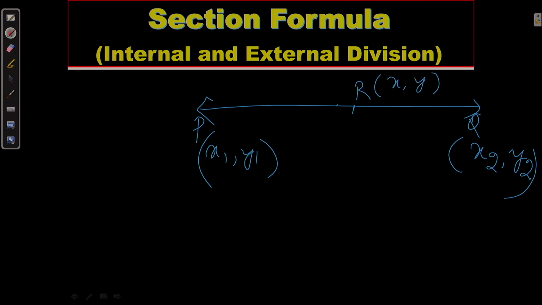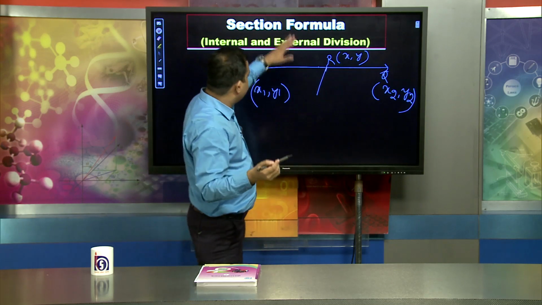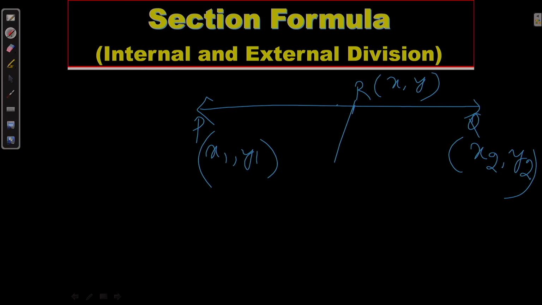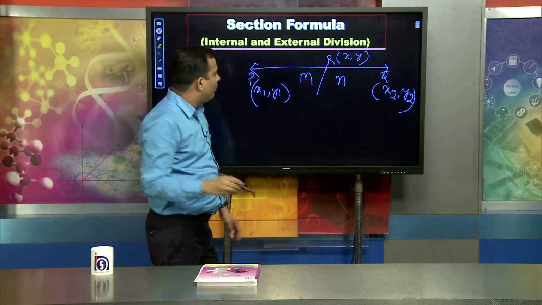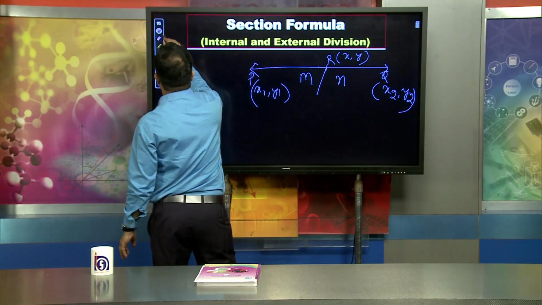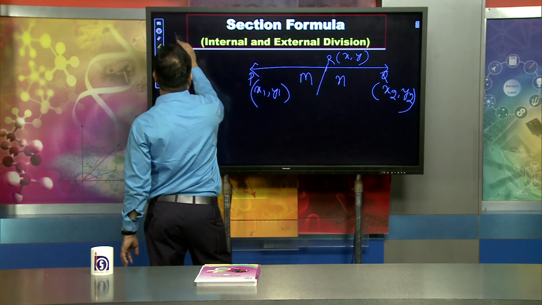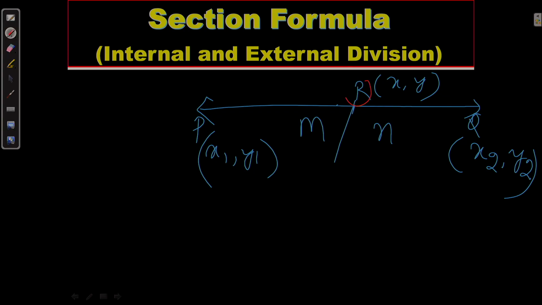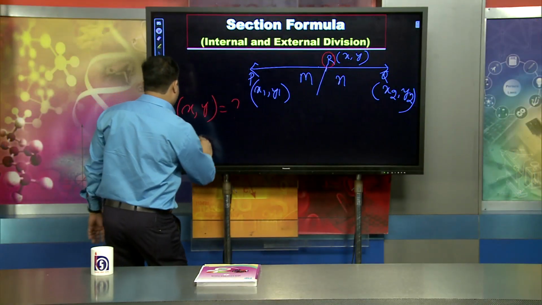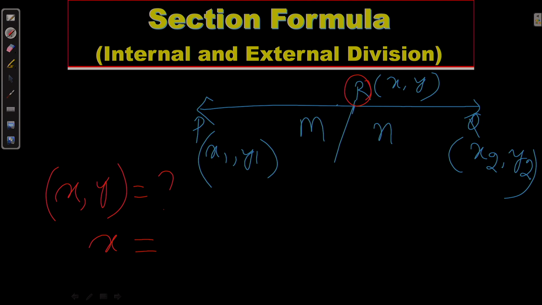which divides the line internally. There are two different formulas. Internally divide in the ratio m is to n. Now, the question is very simple: what is the coordinate of R? Here the coordinate of R is x, y, so we have to find out the coordinates x and y.